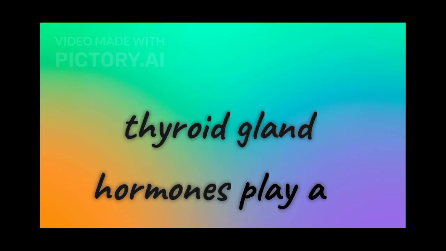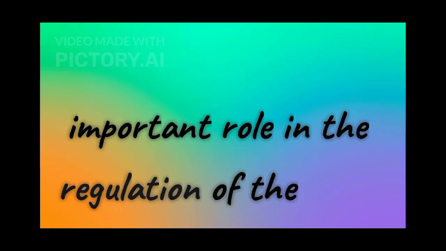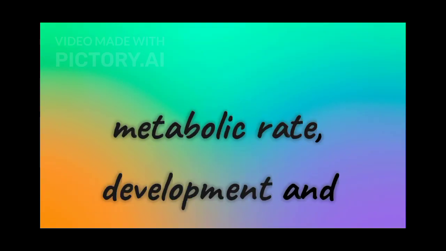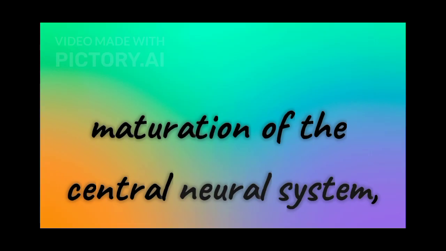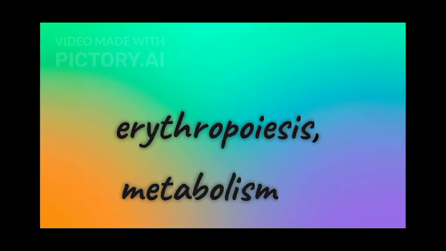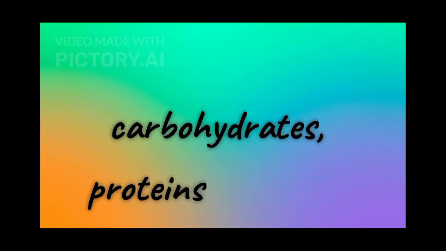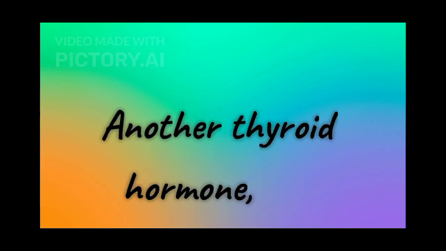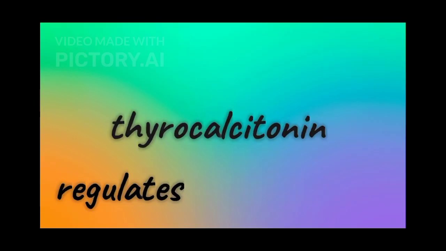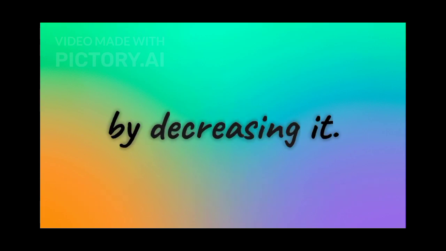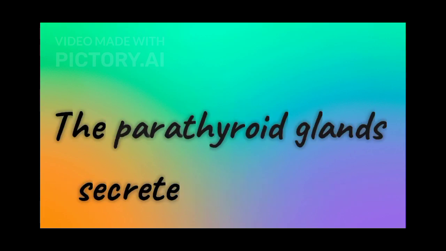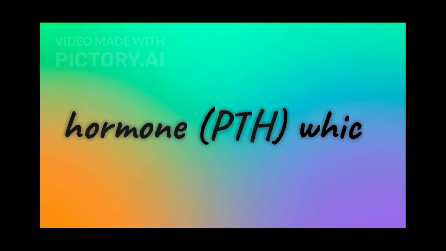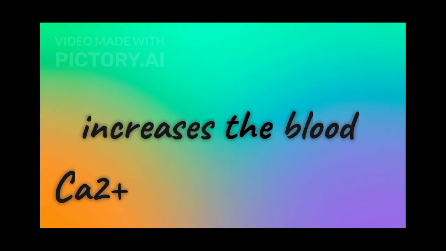The thyroid gland hormones play an important role in the regulation of the basal metabolic rate, development and maturation of the central neural system, erythropoiesis, metabolism of carbohydrates, proteins and fats, menstrual cycle. Another thyroid hormone, i.e., thyrocalcitonin, regulates calcium levels in our blood by decreasing it. The parathyroid glands secrete parathyroid hormone (PTH), which increases the blood Ca2+ levels and plays a major role in calcium homeostasis.